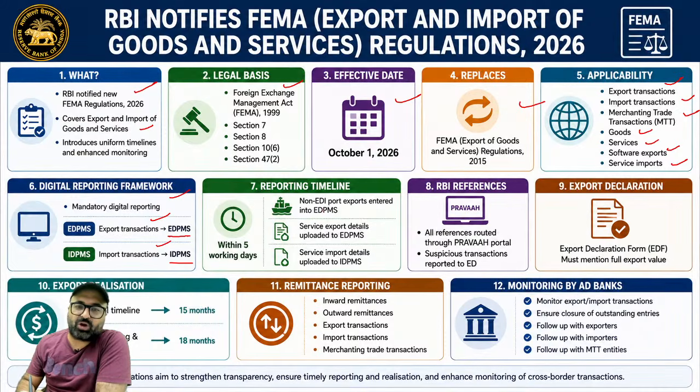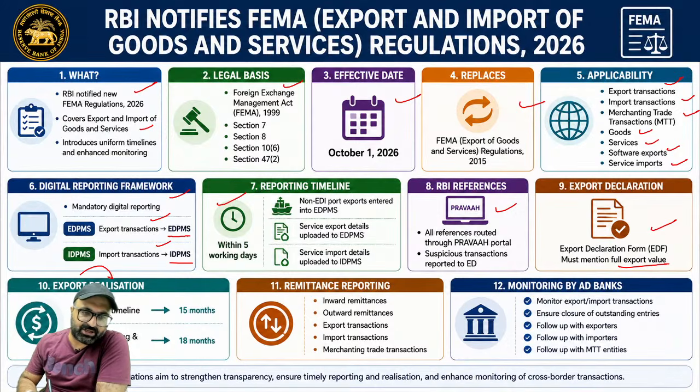Reporting timeline: non-EDI port export is entered into EDPMS. They should be reported within 5 working days. Service export details are uploaded to EDPMS and service import details should be uploaded to IDPMS. तो कितना टाइमलाइन है? 5 दिन का टाइम दिया जाता है. RBI references, all references will be routed through Pravaha. Export declaration form must mention full export value.